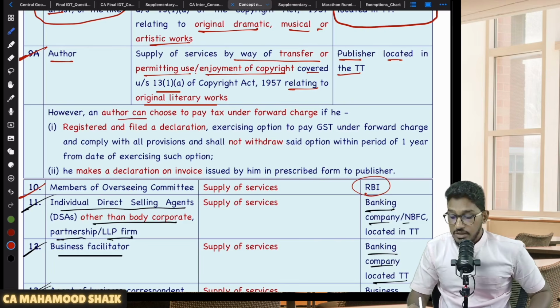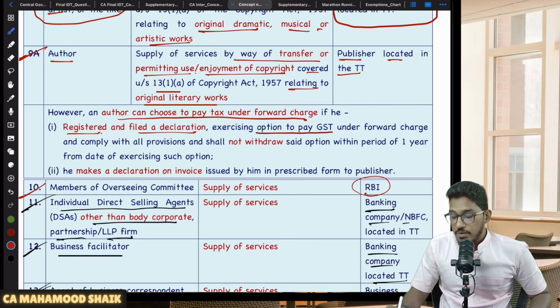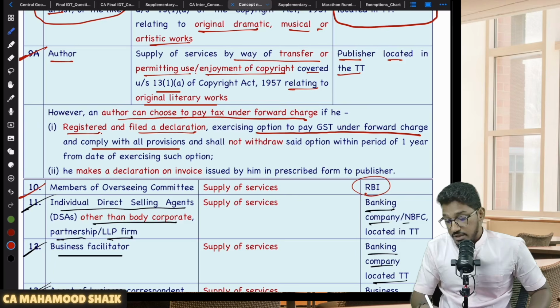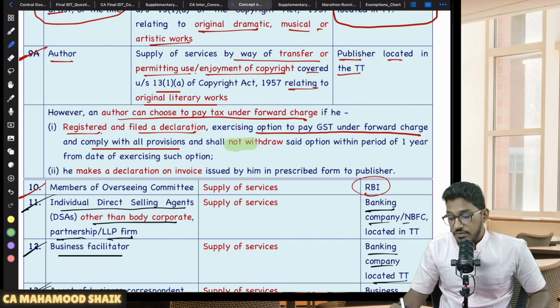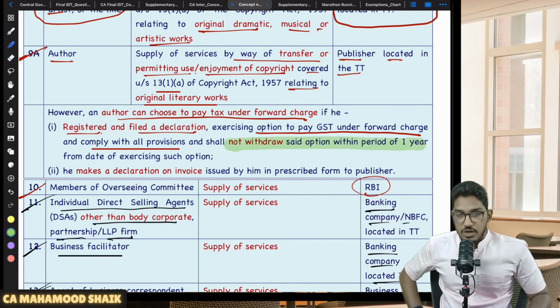However, an author can choose to pay the tax under forward charge mechanism if he is registered and is filing a declaration exercising the option to pay GST under forward charge mechanism, and he has agreed to comply with all the provisions. And one more important condition: the author shall not withdraw from that option for up to 1 year. It is not like today you exercise the option and after 1 month or 2 months you say, no, sir, this is very much trouble, let it be under RCM. Government will not agree.